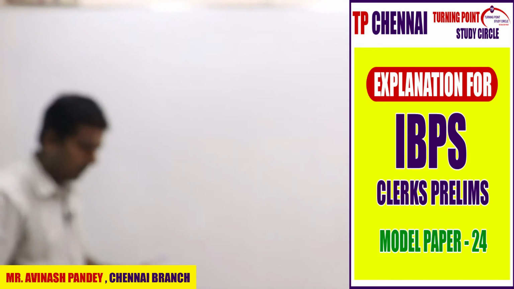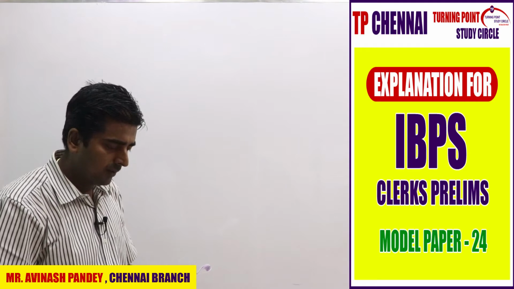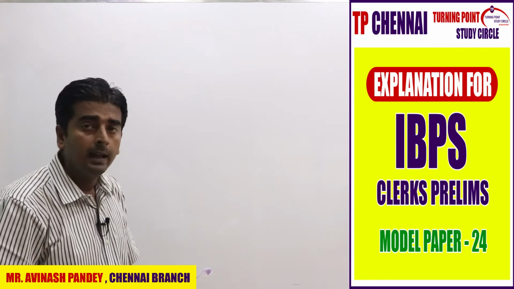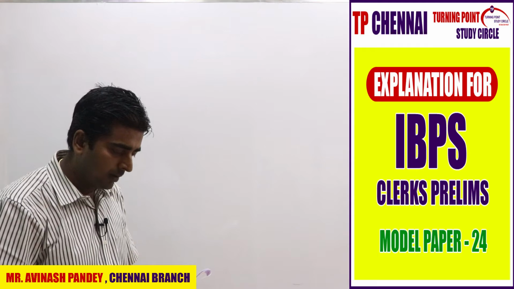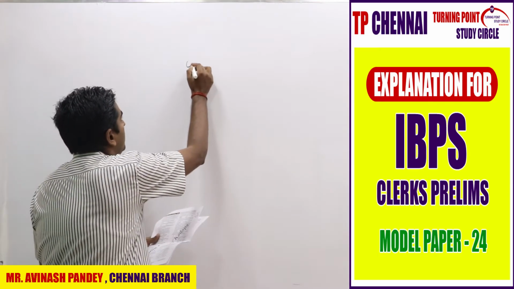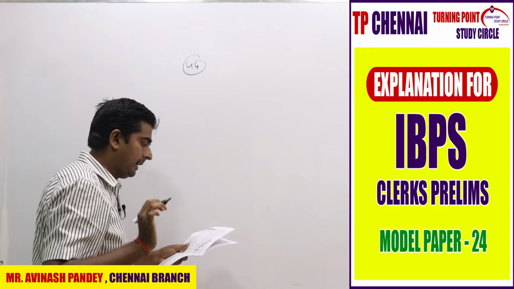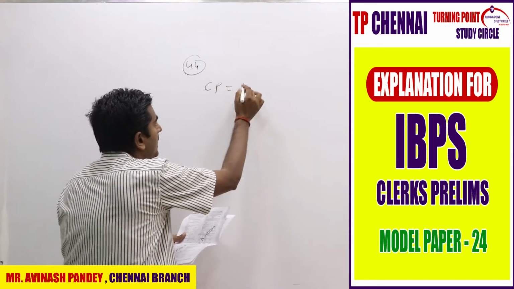So the next one again comes from profit and loss. 44th one. 2/3 of a certain number of goods were sold at a profit of 9% and the remaining at a loss of 6%. If the total profit was rupees 720, find the total cost price of the goods, right? Already we have seen this type of question in one paper, right?